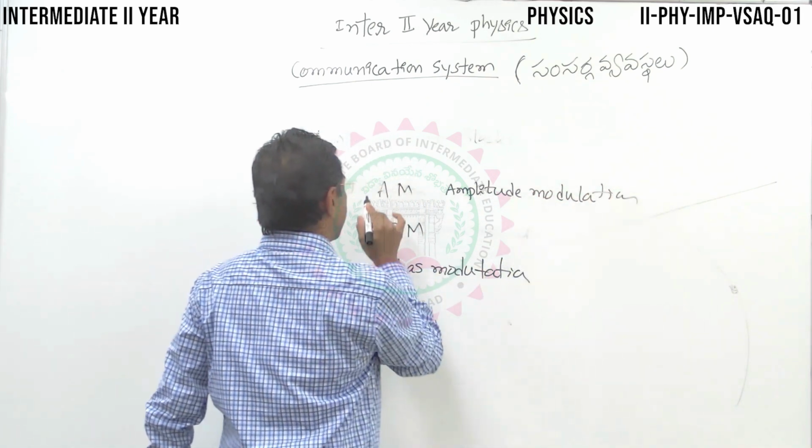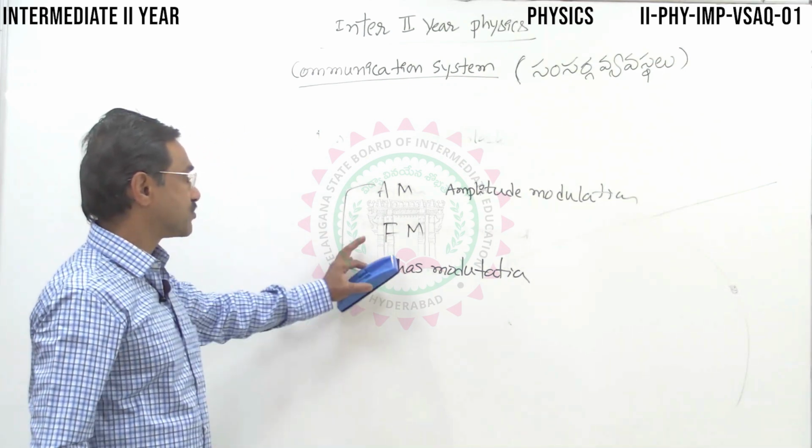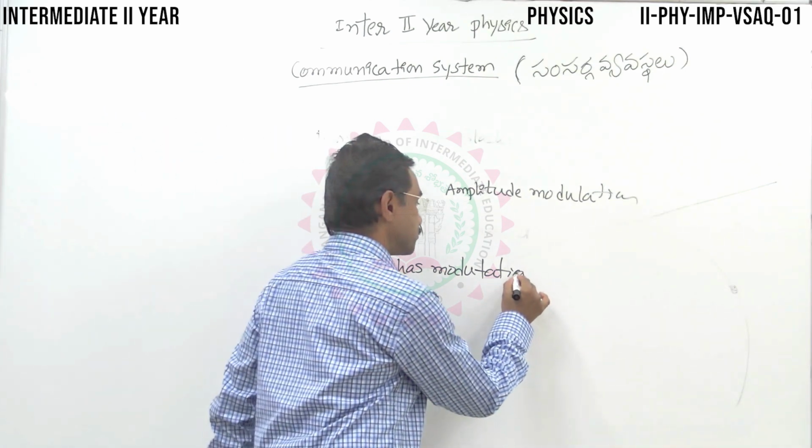Okay, different types of modulations: amplitude modulation, frequency modulation, and phase modulation.